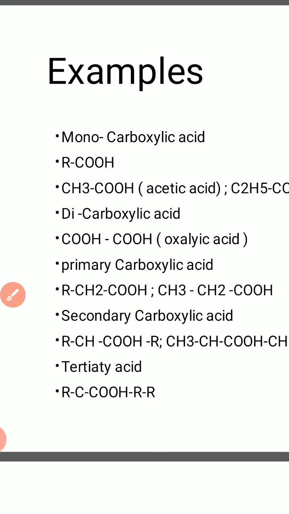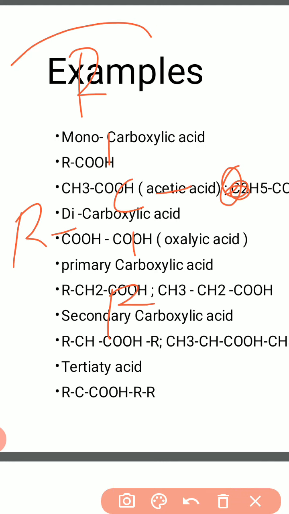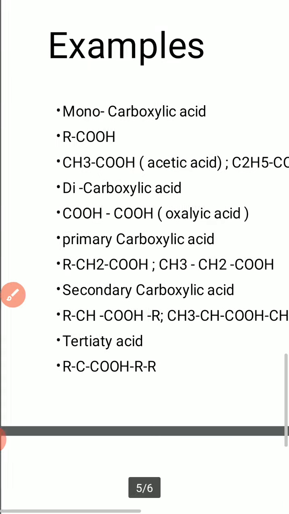Now in tertiary there are three alkyl groups, that is R, C, R, R, and here any functional group. Now these are the examples. Now previously CH2 is present in primary. Now in secondary CH is present, and here in tertiary no hydrogen atoms are present. Now see, the valency of carbon atom is 1, 2, 3, 4, because in the outermost shell 4 electrons are present in the carbon atom.